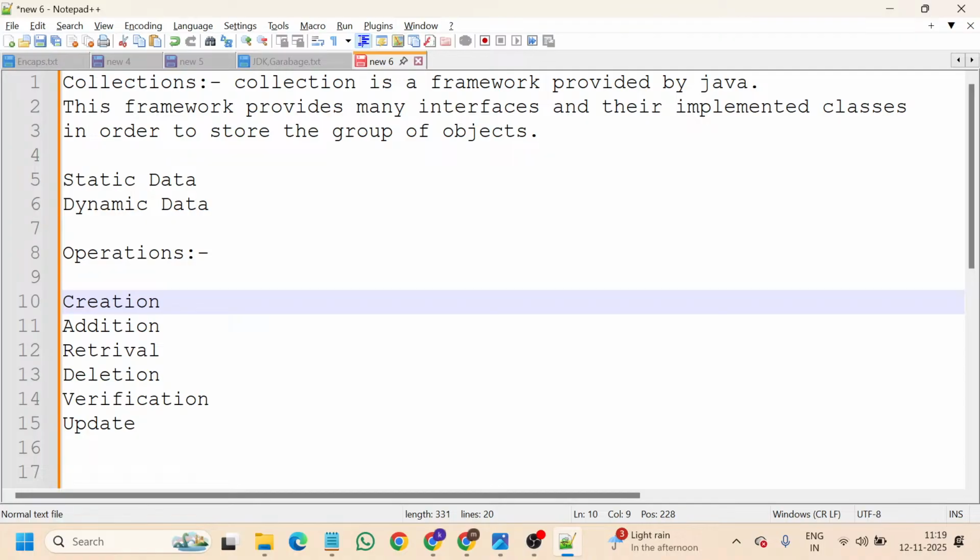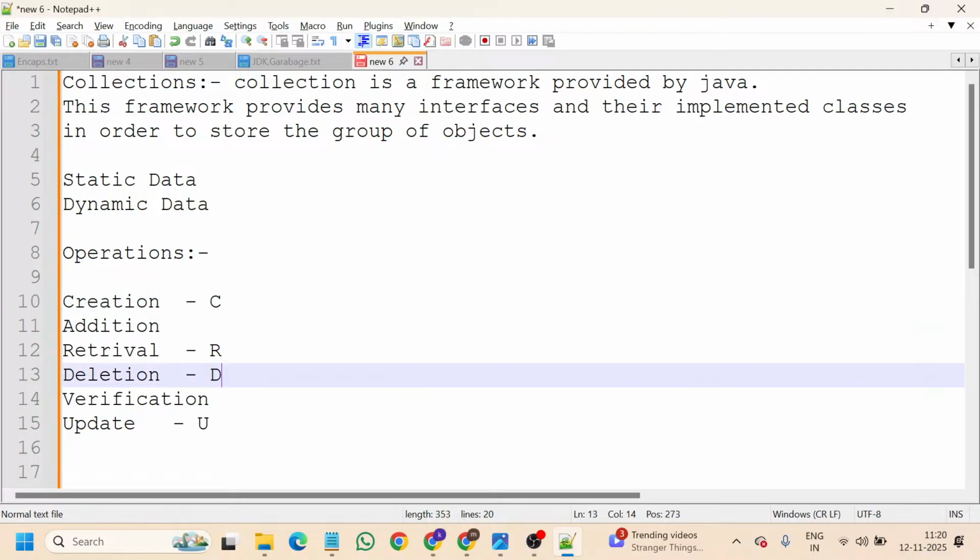So these are the major operations that we need to perform in your practice session, or whatever you are going to do in the market. Yes, of course you need to think about these operations while you are using collections and adding a number of elements like employee ID, employee password, employee bank account or employee UAN number. All of this is added using these CRUD operations in the collection framework.